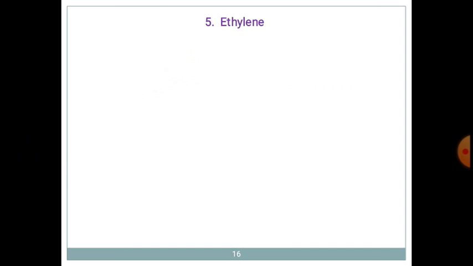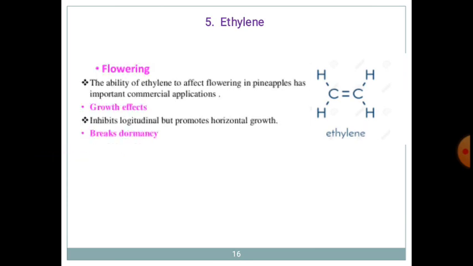Then what is ethylene? Ethylene is a very simple molecule having this structure, 2 carbons with a double bond. And what is its role? It also plays a very important role in root and shoot formation. Again, it is important in flowering. This ability of ethylene to affect flowering in pineapple has important commercial application.